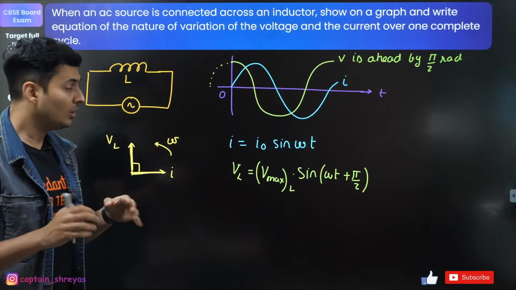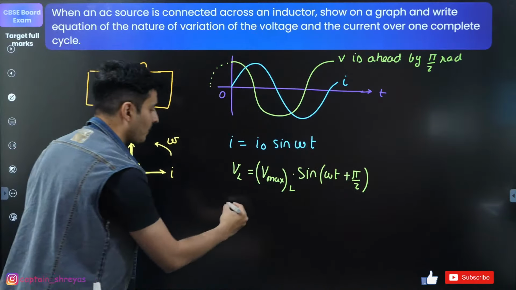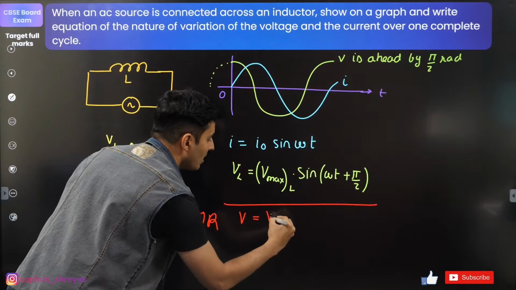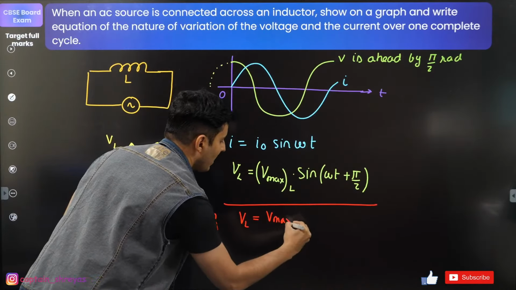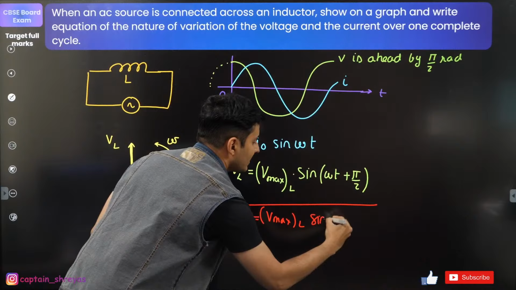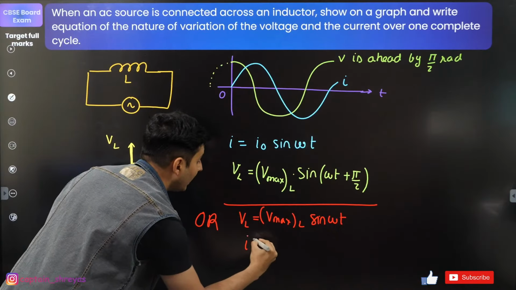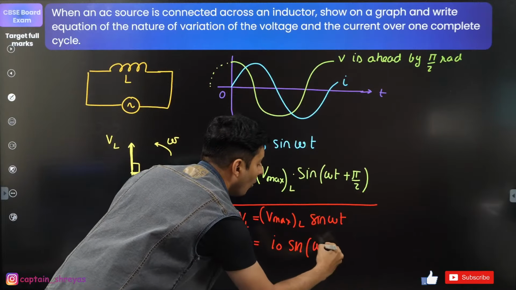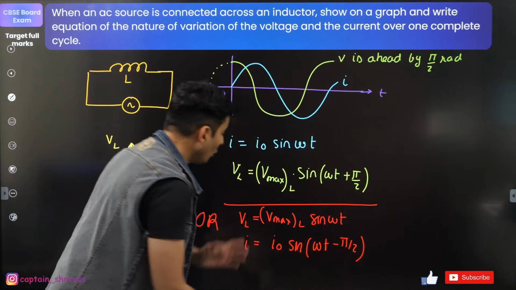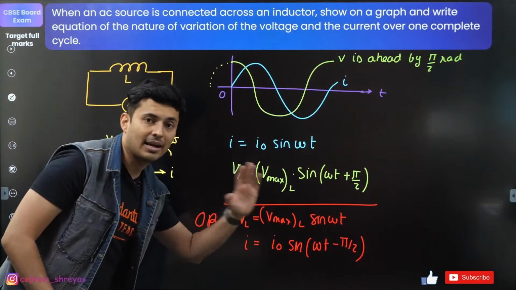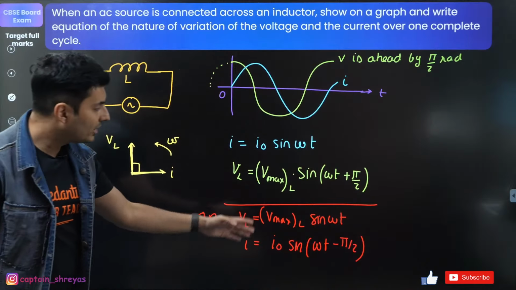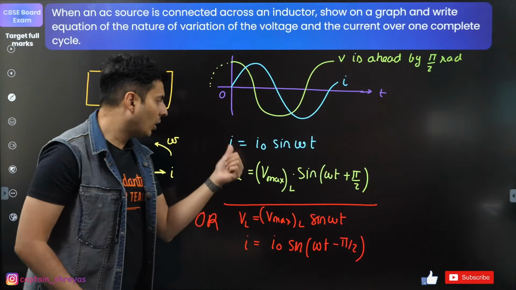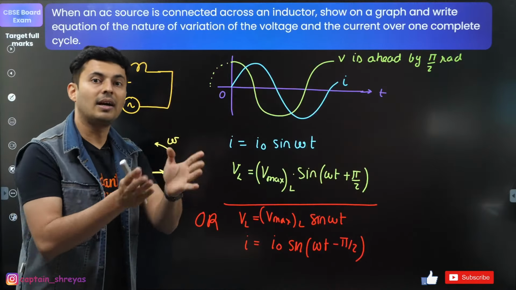This is one option. You can also write it as, I'll just put an or over here, or you can also put V is equal to V max L. You can put sine omega t here. Then the current will be I naught or I max. Here I will put sine omega t minus pi by 2. Don't put both the answers, but both the answers are correct. Understand that. Okay? Either you write V as sine or I as sine. Accordingly, adjust the other equation.